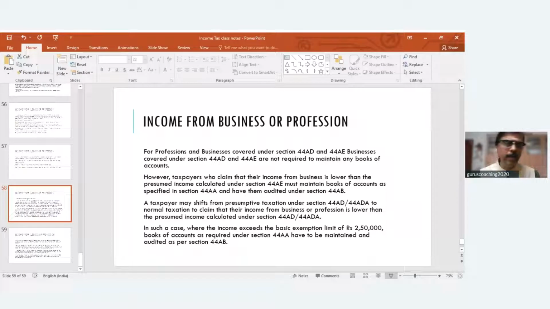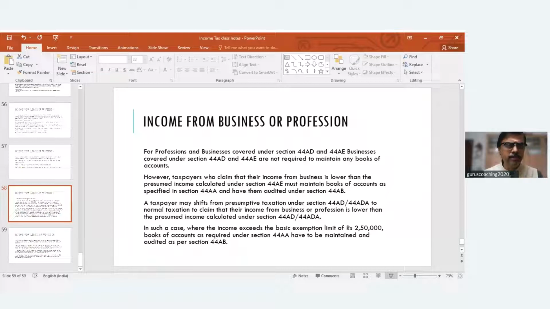Then 44AE, presumptive tax with respect to truck operators. Very important, with respect to heavy goods vehicles. Important point, make a note: he should not own more than 10 trucks. If an assessee has more than 10 trucks, this section will not apply. An assessee having up to 10 trucks can use the presumptive tax option.